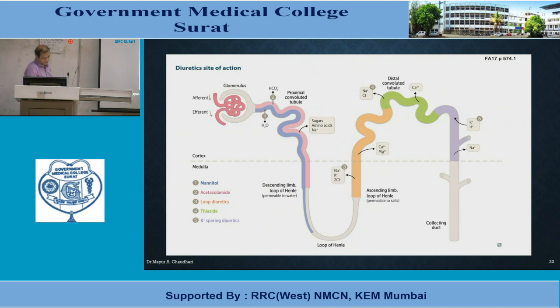So depending on the site, various transporters or importers are involved. Say for example, at the ascending loop of Henle, loop diuretic acts on the sodium potassium 2 chloride importer, while in case of the distal convoluted tubule, thiazide acts via sodium chloride transporters.